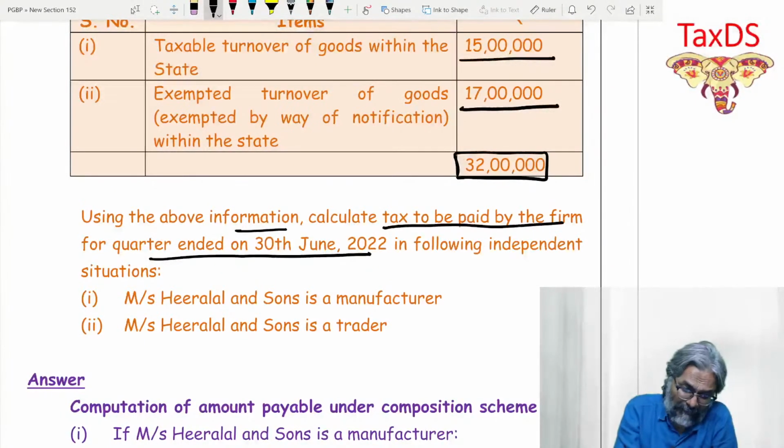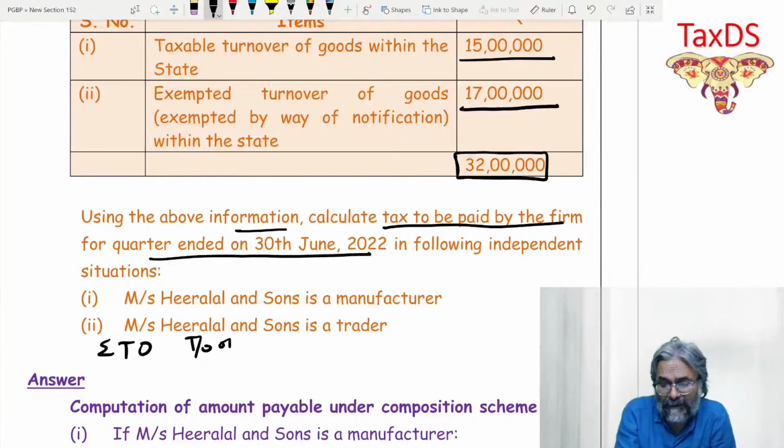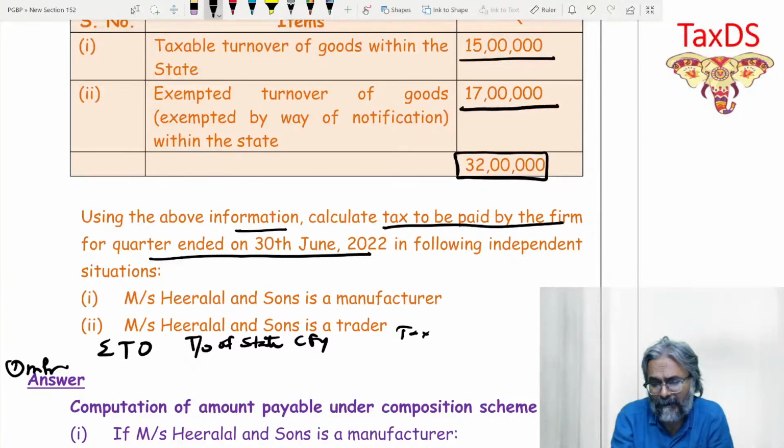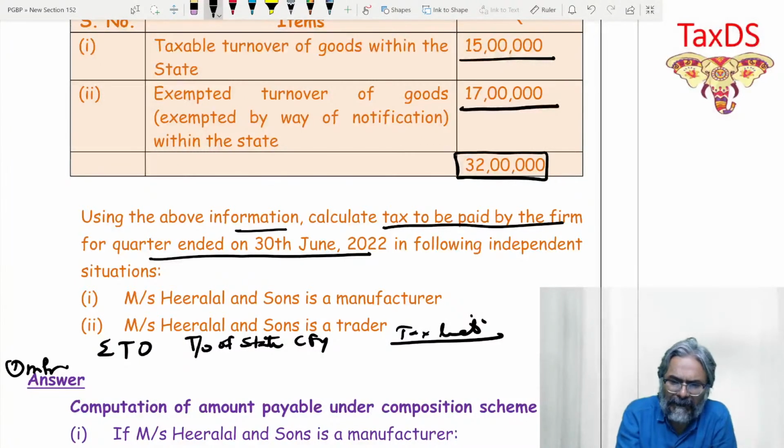In the computation of tax liability, students, aggregate turnover is required. Turnover of the state for the current financial year. If he is a manufacturer, and then the tax liability. If he is a manufacturer, aggregate turnover 32 lakhs. In both the cases, it will be 32 lakhs because aggregate turnover will always include the exempted turnover also.